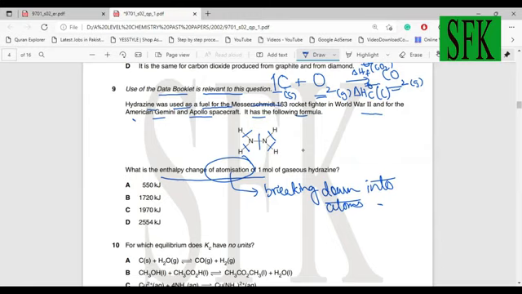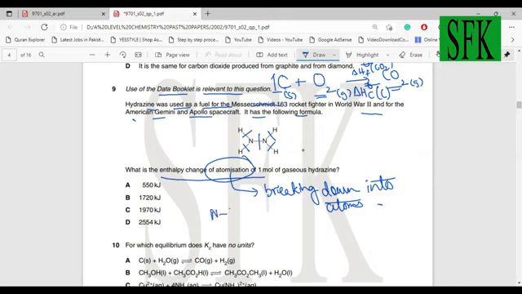Now, if I use the data booklet to see the bond energy values, give me a sec, I'll just pull out the data booklet. Guys, so all you need to do over here is just add in all the bond energy values.